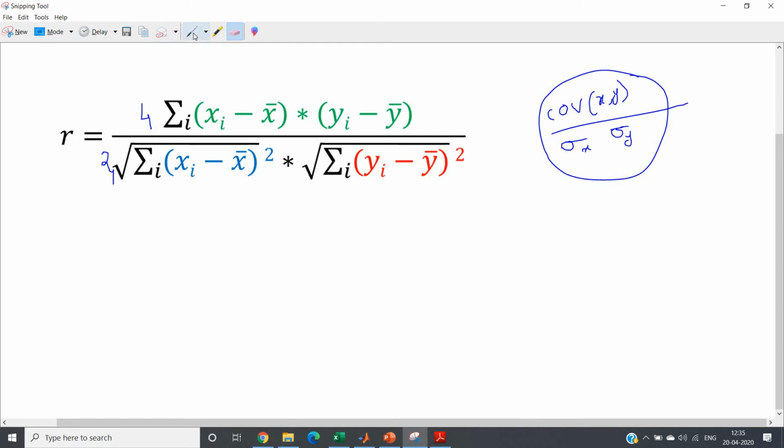All right, now as a result what will happen? Eventually this 4 and this 4 will cancel each other.